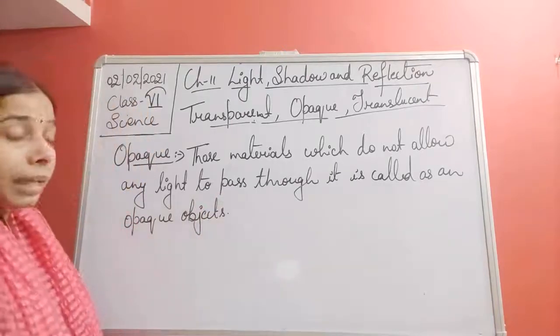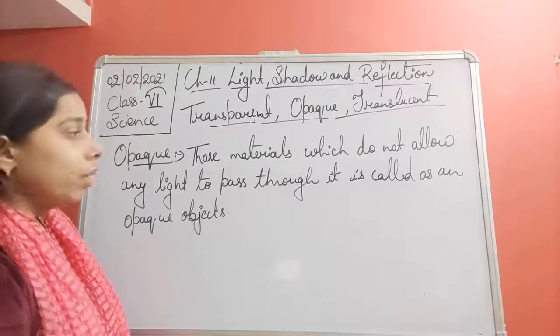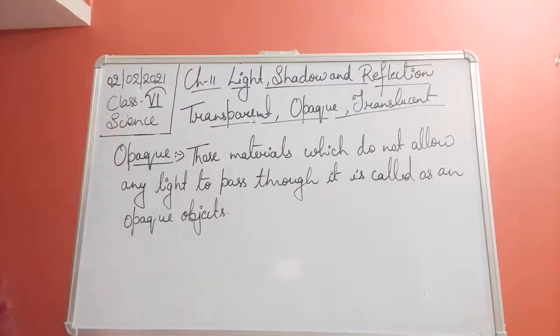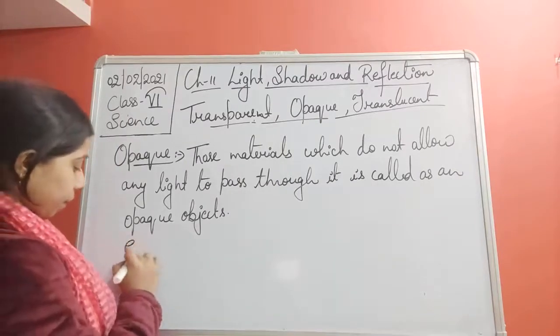So the materials which do not allow the light particles to pass through it are known as opaque objects. Example, students, a lot of examples are there, like